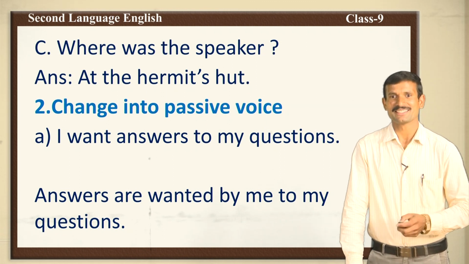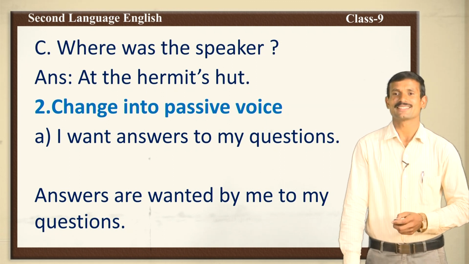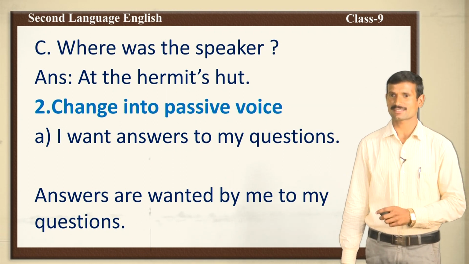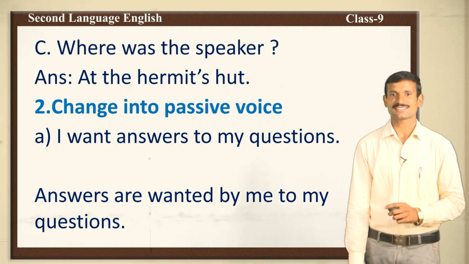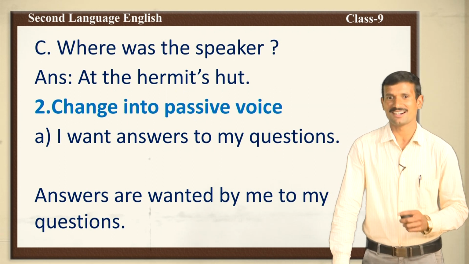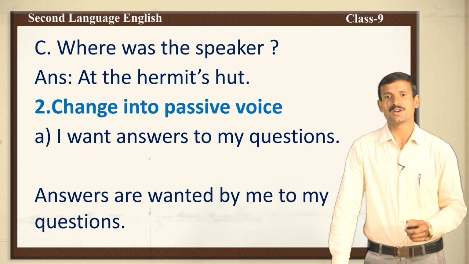Very good. Next, change into passive voice. We have discussed simple present and simple past tense in the last class. Now, change this sentence into passive voice: I want answers to my questions. Here, the subject is I. Very good. Next, the verb is want. Next, answers is an object. Now, the object comes to the subject place. Answers is a plural noun, so we should use are. Very good. Answers are wanted by.